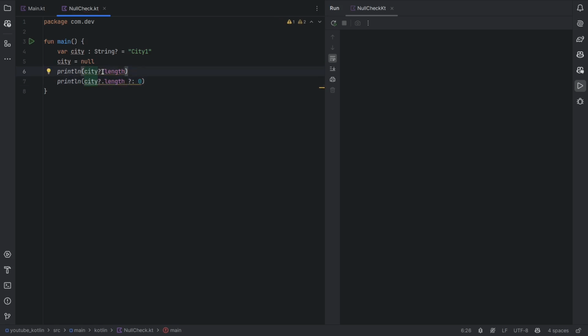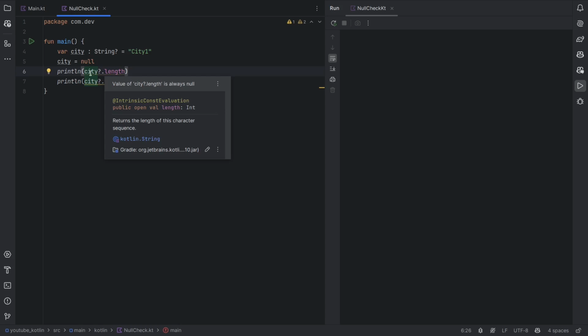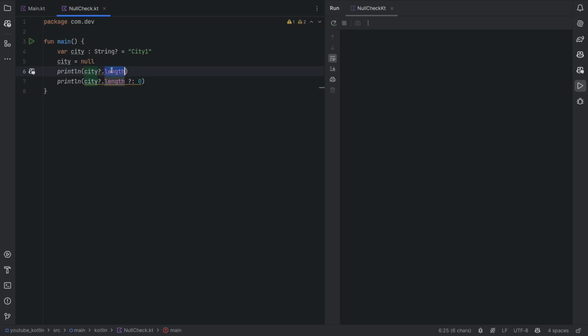The safe operator always checks if the value of city is null, and only if it is not null, it's going to call this length. And by using this Elvis operator, you can assign a default value if it is null, and you can also use this nullable type. So city is of type string, but it's also a nullable type now. Basically, you're saying that the value of city can hold a null value.